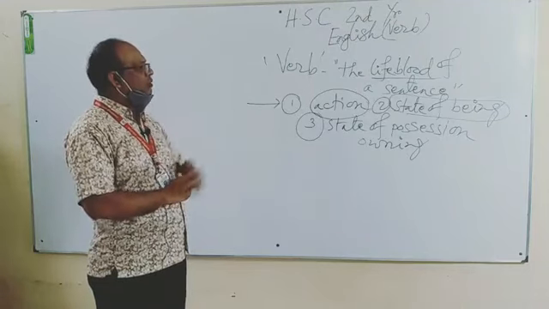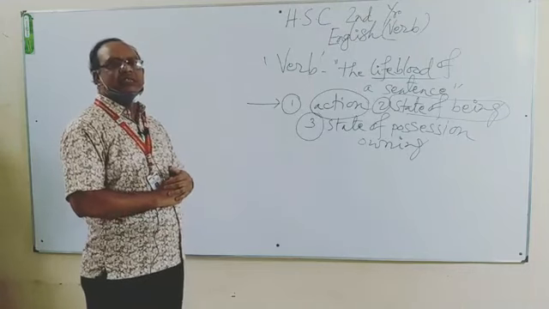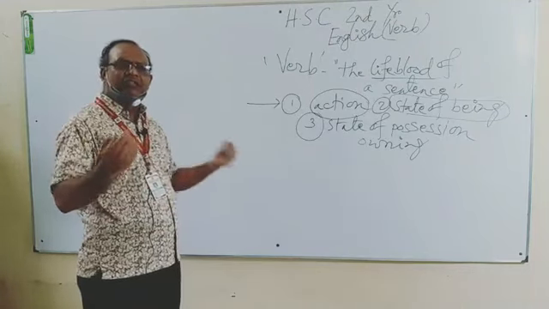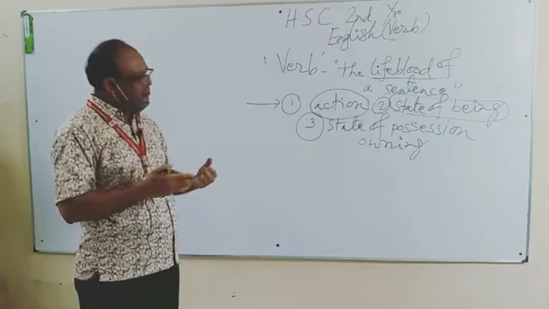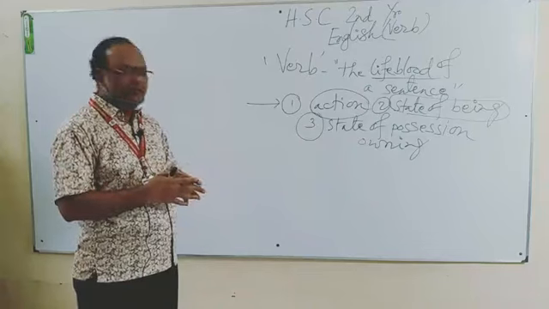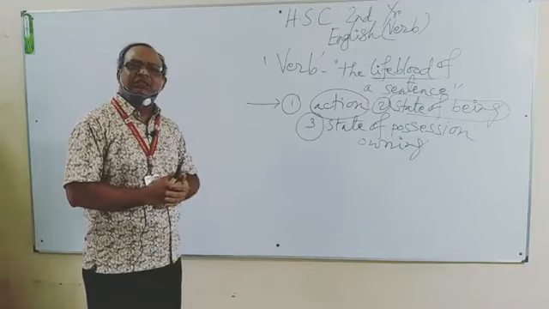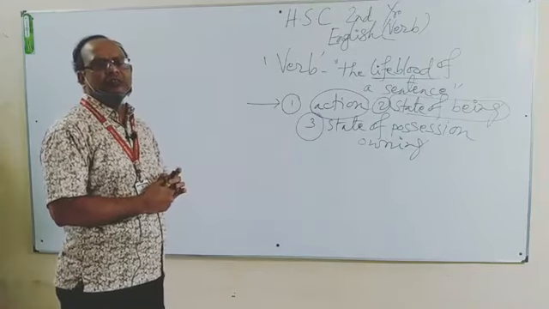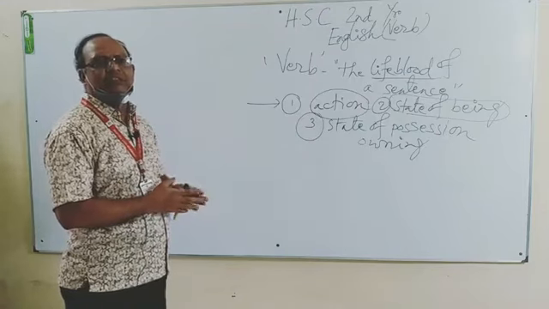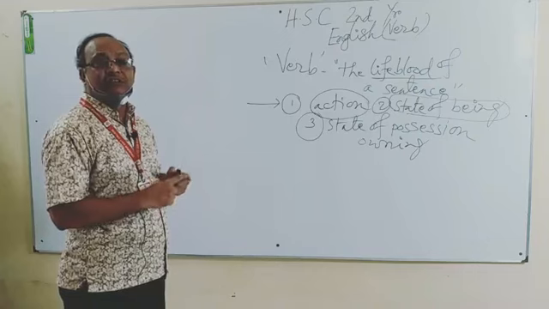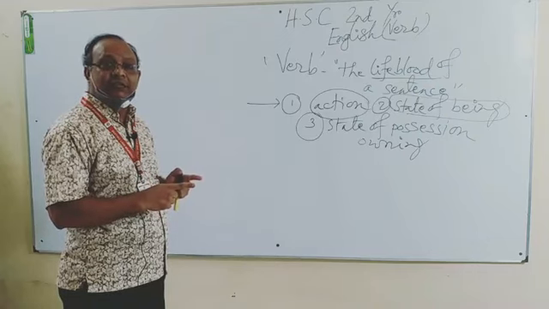So verb means three things: any kind of action; secondly, a statement of being; and thirdly, a statement of any possession. So I think you have now understood the meaning of verb completely.